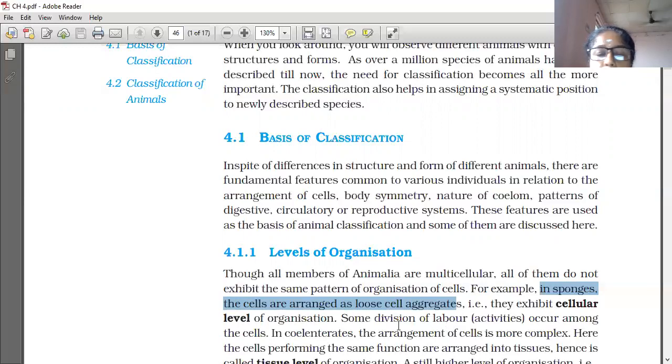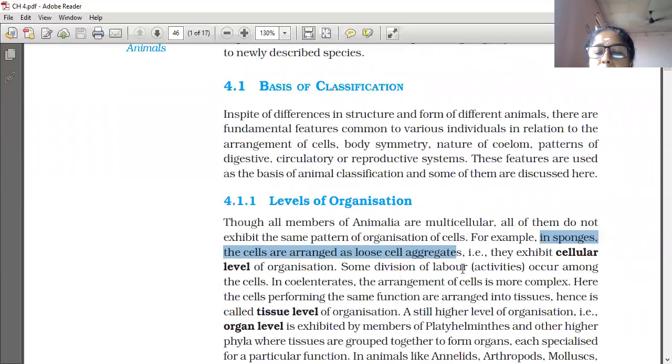Some division of labor occurs among the cells only. What is the meaning of division of labor? This particular work should be done by a particular portion or particular cell. Like that, the profession or labor is divided and given. Just as in a family, mother is cooking, father is saving, children are studying, like that labor is divided. Like that, labor divided and given to different cells is called the division of labor.